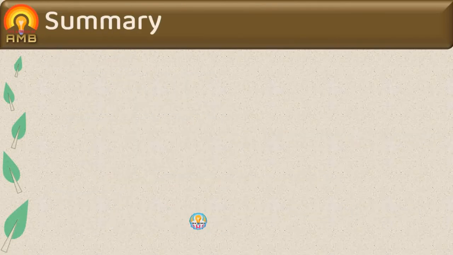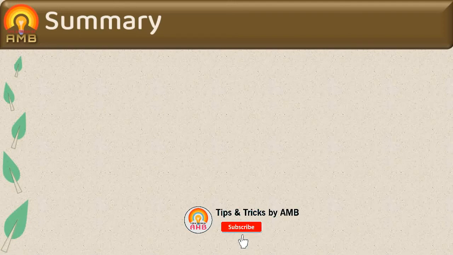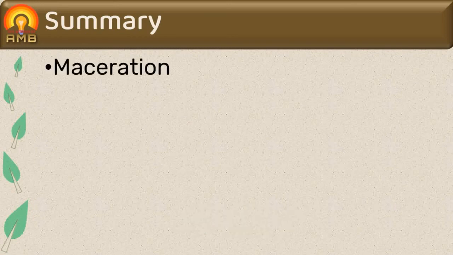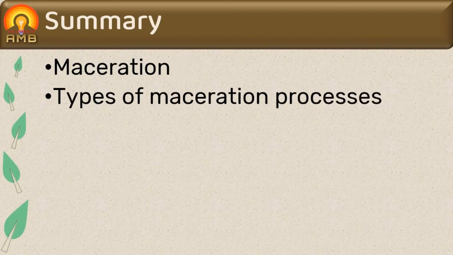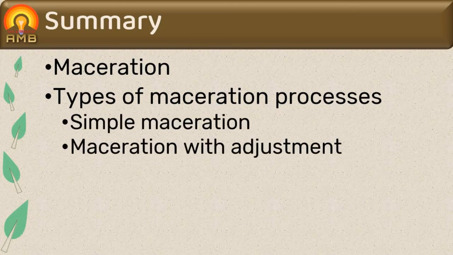Now it's time to summarize today's session. We had discussed that the process of softening of drug by keeping it in contact with menstruum for about 2 to 7 days in a closed vessel is called as maceration. Then we had discussed that simple maceration, maceration with adjustment, and multiple macerations are the types of maceration processes. In this presentation, we had limited ourselves with simple maceration and maceration with adjustment. We are going to discuss multiple maceration in next presentation.